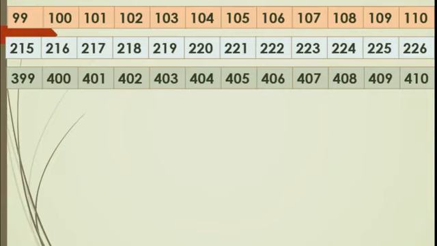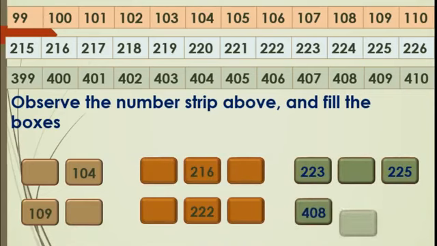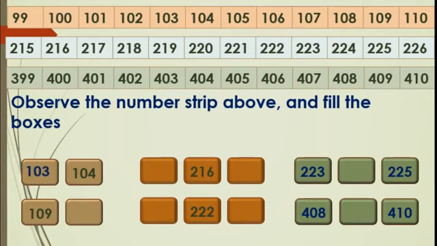Observing these number strips, we have to fill the boxes, meaning the before number, after number, or middle number. The first box is empty, so here we will write the before number of 104, that is nothing but 103.